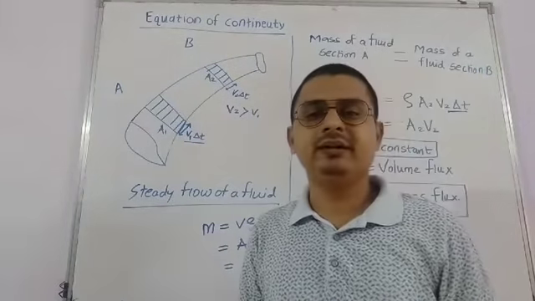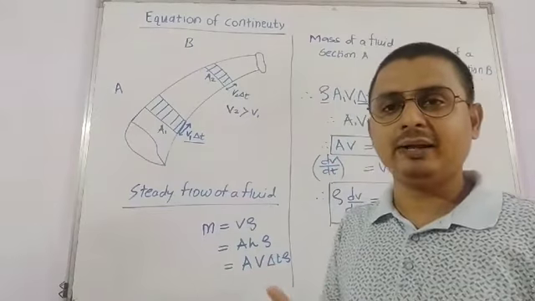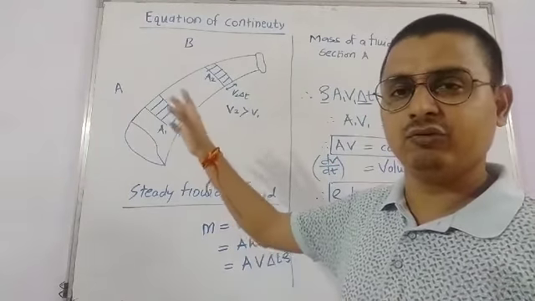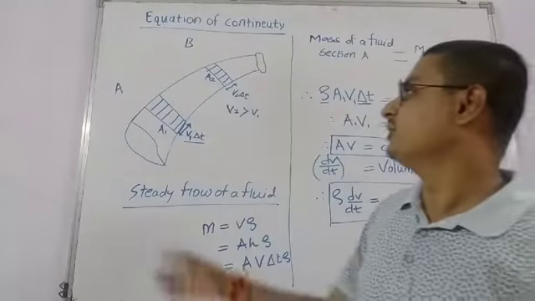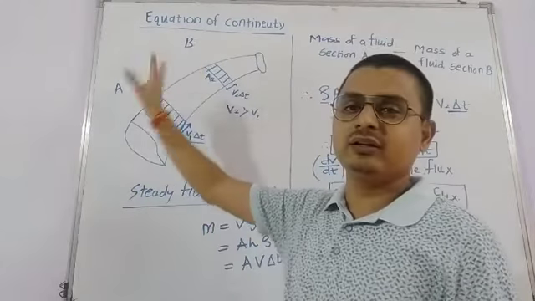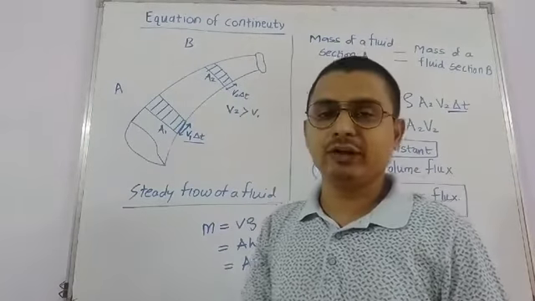I again repeat, we took an incompressible fluid in a pipe which has a different area of cross section at different parts of the tube, and we imagine that A1 and A2 are the areas of cross section at A and B respectively.